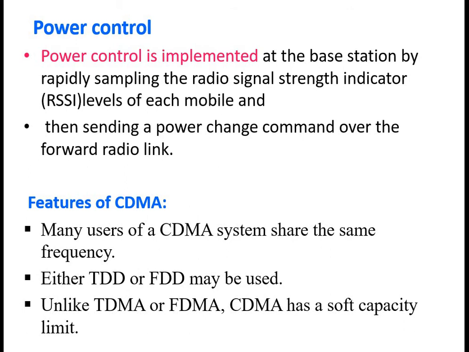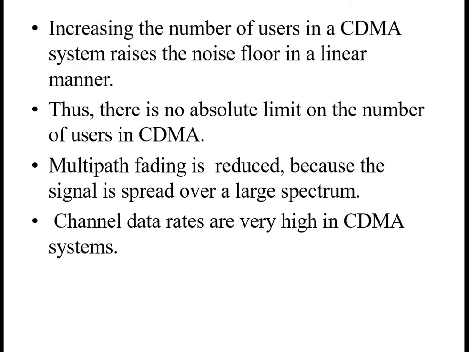Now some features of CDMA. Many users share the spectrum, and they can utilize TDD or FDD. CDMA also has a soft capacity limit, compared to TDMA and FDMA. If there are more users, at times we can expect a higher noise floor level, because only by increasing that noise floor can we avoid the undesired signal getting into the receiving spot.